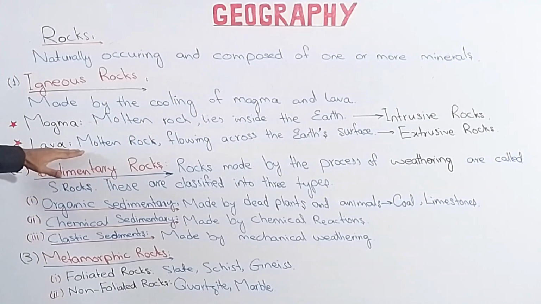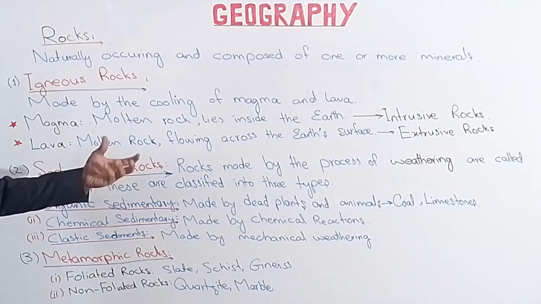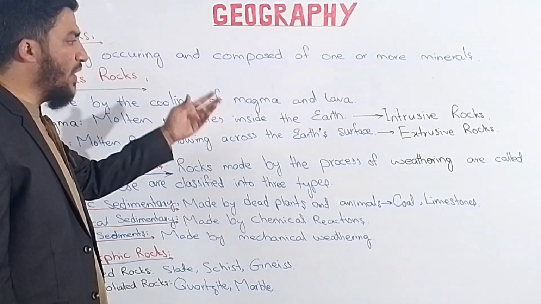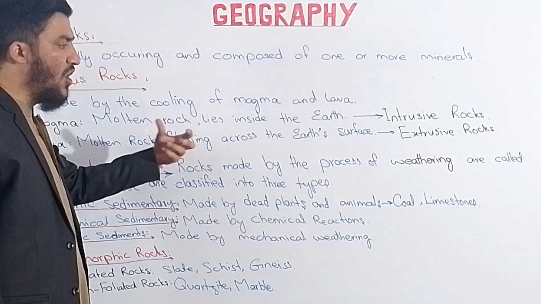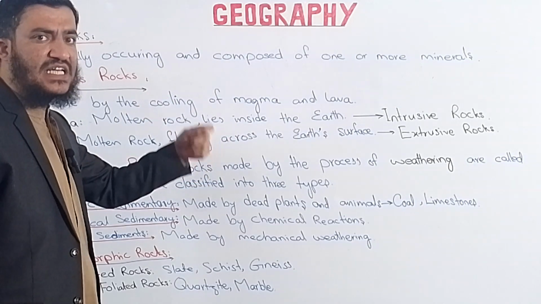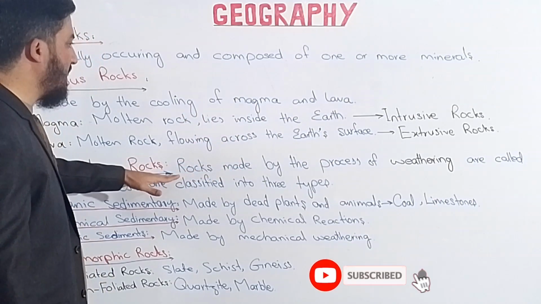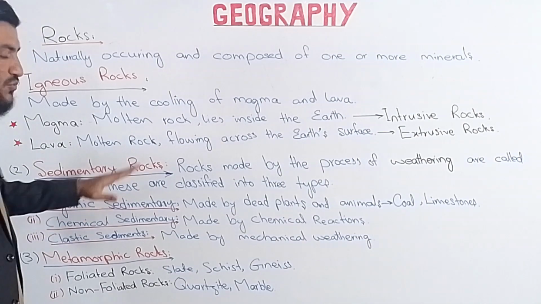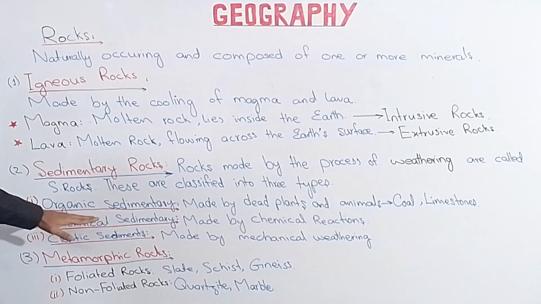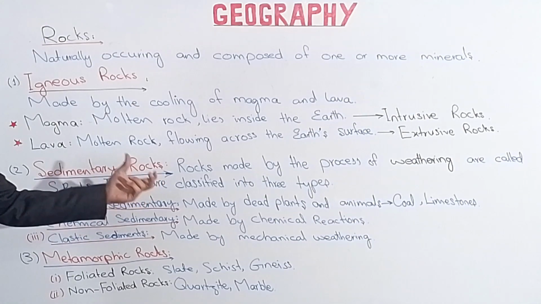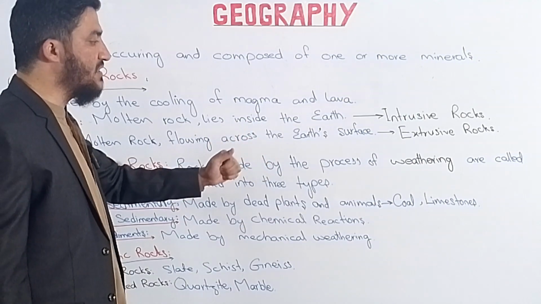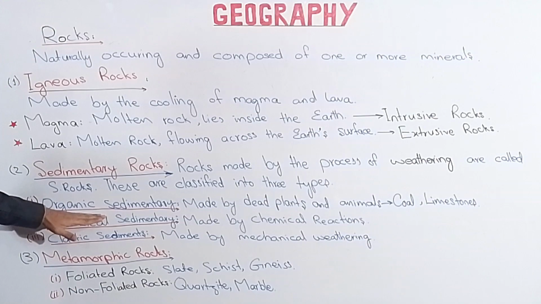Then comes the second type, the sedimentary rocks. Sedimentary rocks are made by the sediments of rocks. They are made by the process of weathering, and weathering is a process of the breakdown of rocky materials with the help of physical, chemical, or biological reasons. That's why they are made by these sediments and called the sedimentary rocks. They are further classified into three types: the organic sediments, chemical sedimentary, and the clastic sediments. The organic sediments are made by the dead material of plants and animals, and examples can be coal and limestone. So these are made by the organic sedimentary.